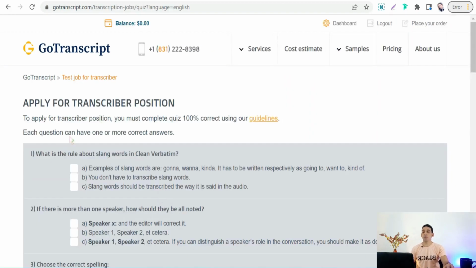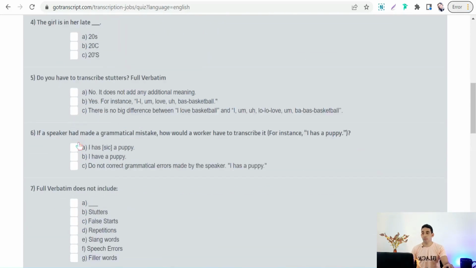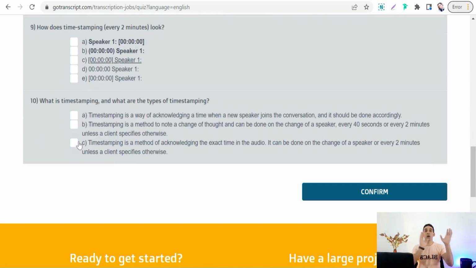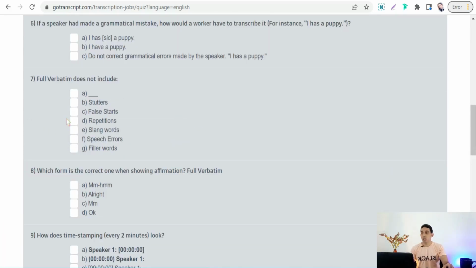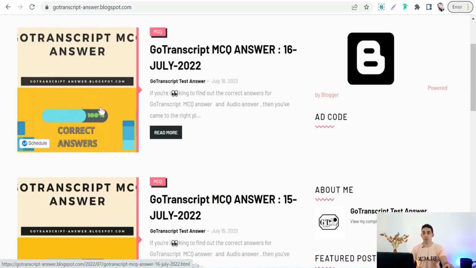And then you have to pass this MCQ or multi-choice question test, okay, as you see. Okay, and therefore you will head to the audio file where you can listen to an audio file and write it down according to the guidelines of GoTranscript and transcription rules. Okay, so the importance of this awesome blog spot here comes up. It gives you all answers as you see.